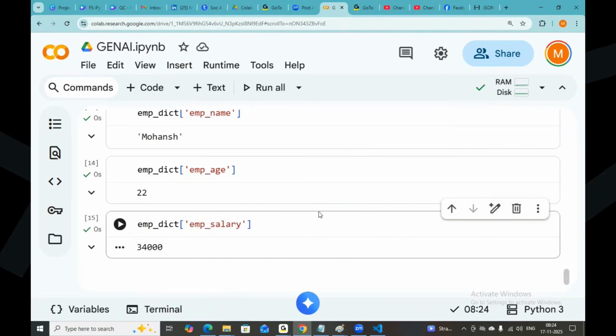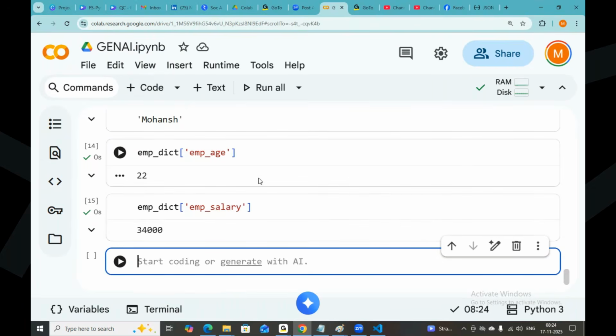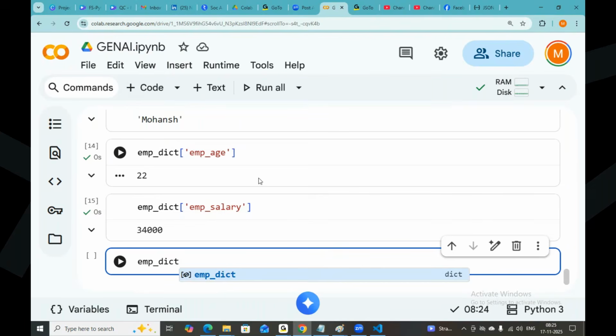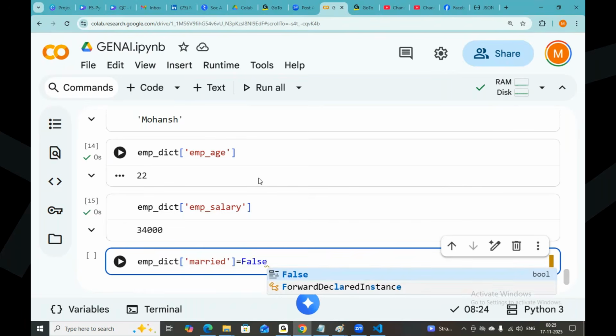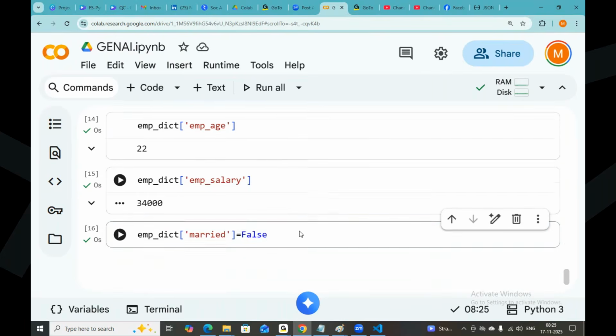I can try to insert a value into the dictionary also, right? I want to check it out. emp dict of married is equal to False, capital F. I'm trying to add one more value.